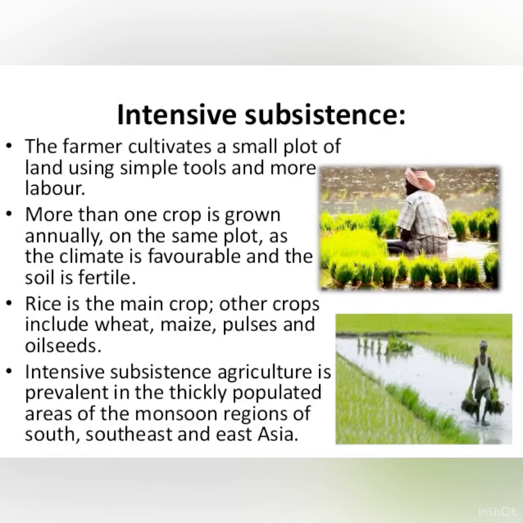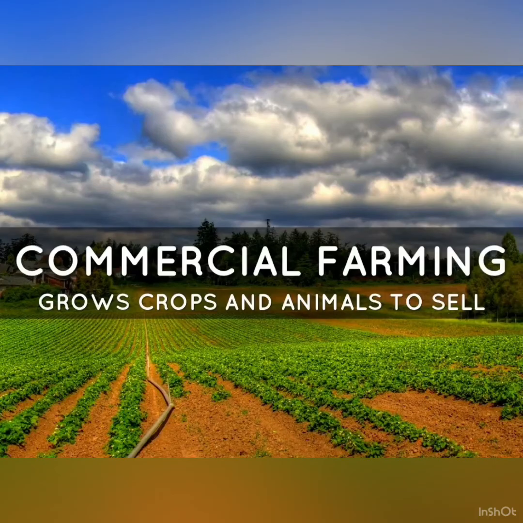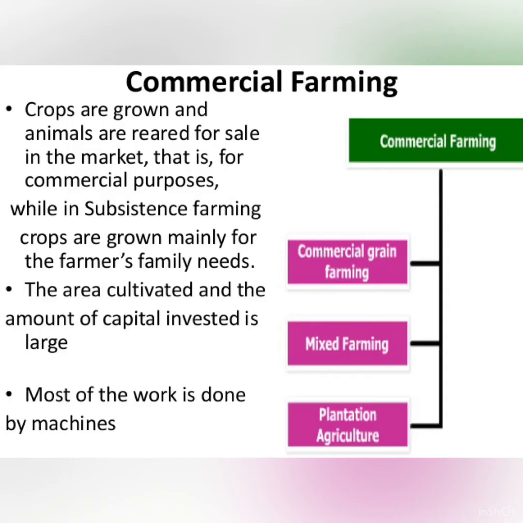Commercial farming. Under commercial farming, the crops are grown and the animals are reared to sell in the market. The area cultivated and the amount of capital invested is large. Most of the work is done by machines. Commercial farming is further divided into commercial grain farming, mixed farming and plantation agriculture.